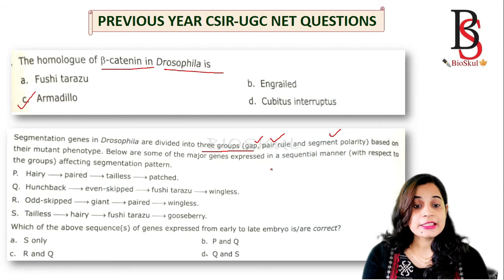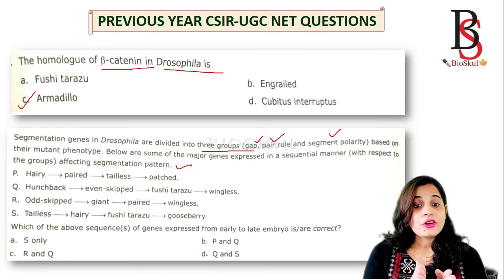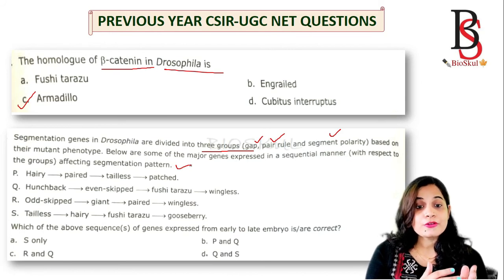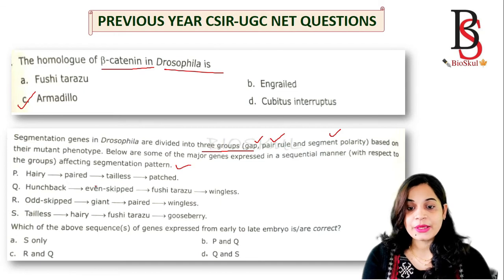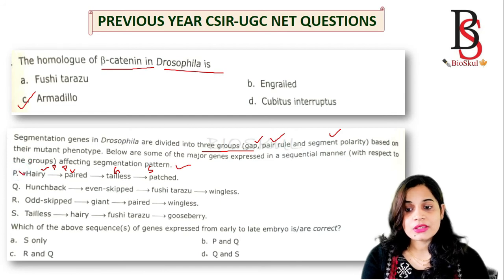Below are the major genes expressed in sequential manner with respect to the group affecting segmentation pattern. So here it is asking about the sequential manner of genes, that is the gap gene, followed by the pair-rule gene and the segment polarity gene. Okay, we'll see, hairy is a pair-rule gene, and paired is also a pair-rule gene. Both pair-rule genes are first. Then tailless is a gap gene. Then this one is the segment polarity gene. So it is not in the sequential manner, so this one is wrong.